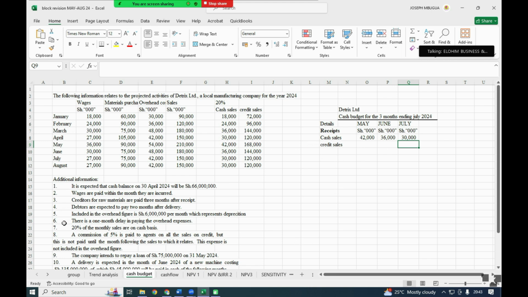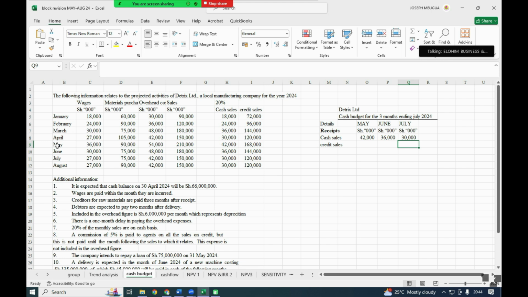Then the credit, which is the debtors, note 4: debtors are expected to pay 2 months after delivery. So when we have sold on credit, they will pay us 2 months after delivery. Meaning, if we are to be paid in the month of May, that is the sales that we made in March. They will not pay us in March, they will not pay us in April, so they will pay us in May. That is 2 months after the delivery.